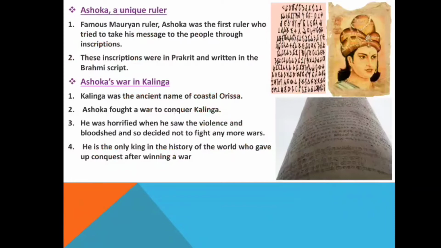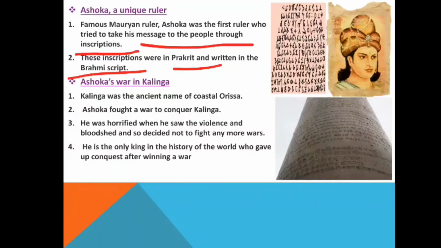Then Ashoka, a unique ruler. The famous Mauryan ruler Ashoka was the first ruler who tried to take his message to the people through inscriptions. He tried to communicate and interact with the people and establish a relationship with them. He was very fond of inscriptions and had many written at that time. These inscriptions were in the Prakrit language and written in the Brahmi script.